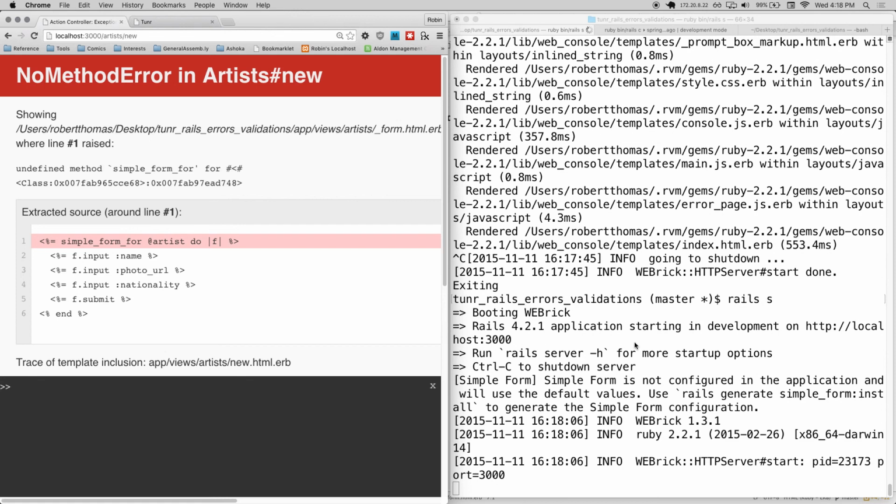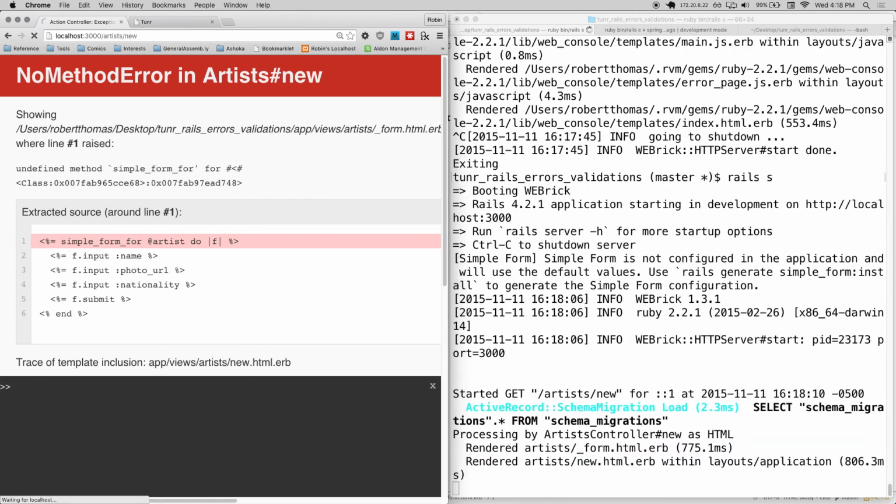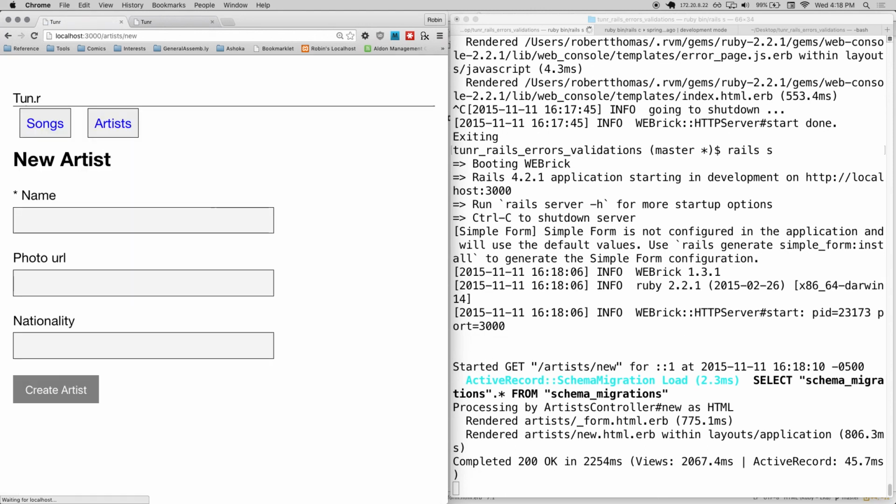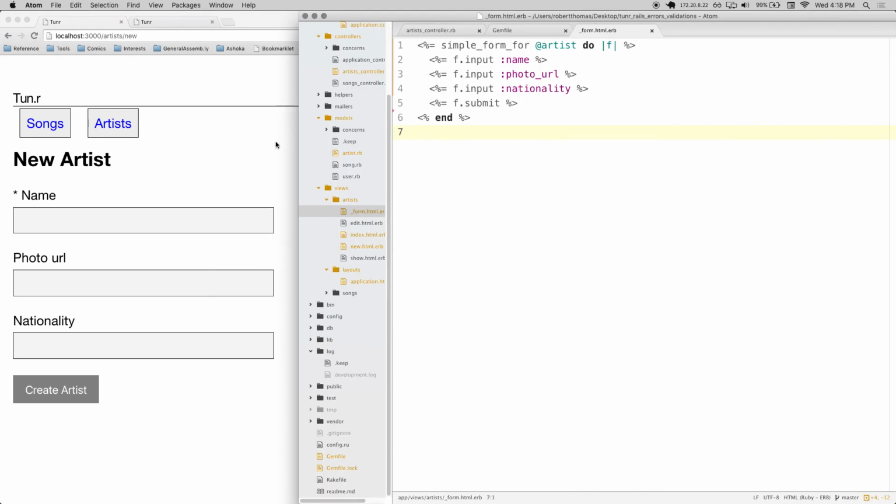There we go. And then, oh, cool. It looks like it puts a little star there too, if it has a validation. So I'll try to create an artist. Ooh, wow, that's pretty neat. Let me try to do something where it's not just required.